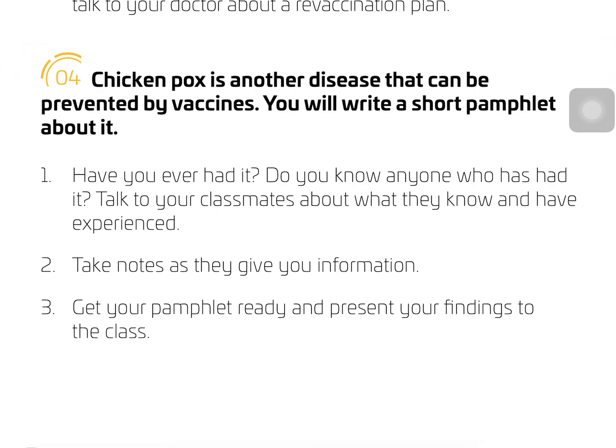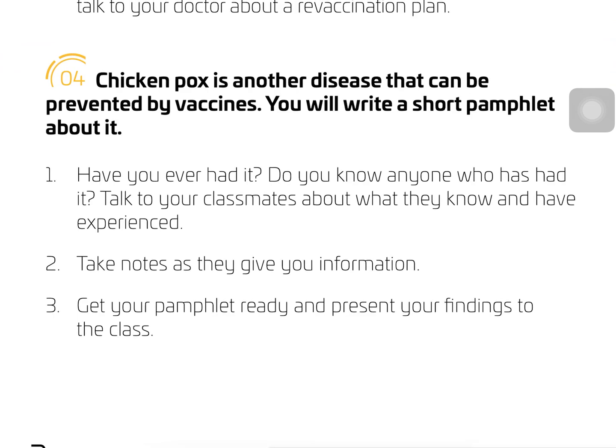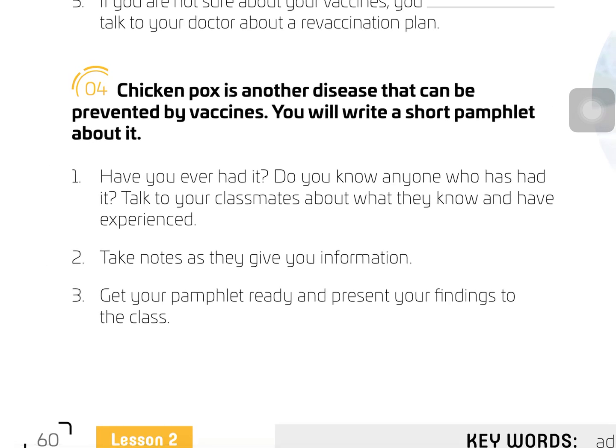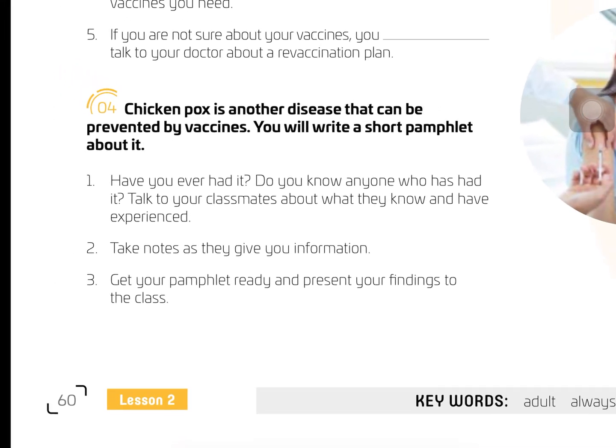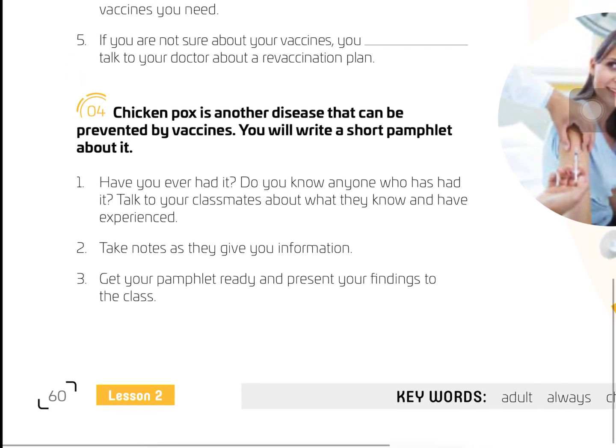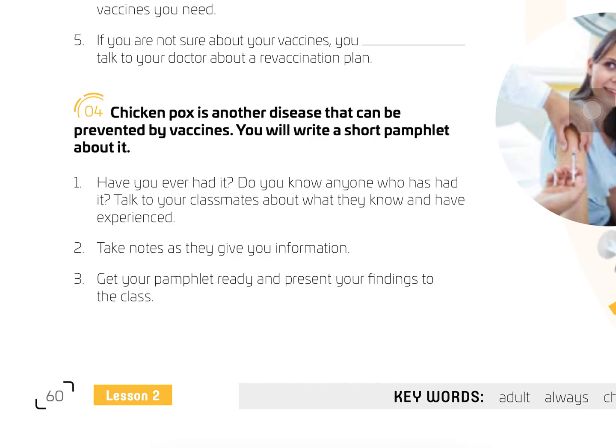Exercise 3 is about measles too. Listen to the track again and match the columns to complete the sentences. You have 5 different numbers and you have 5 different letters. You match the numbers with the letters according to the audio.